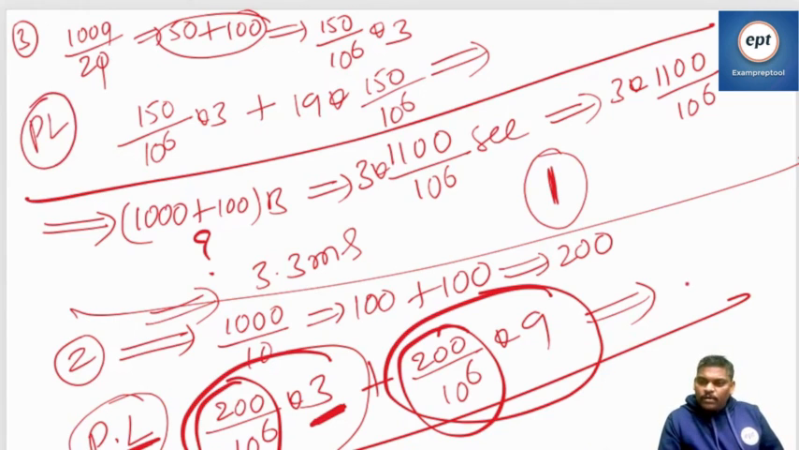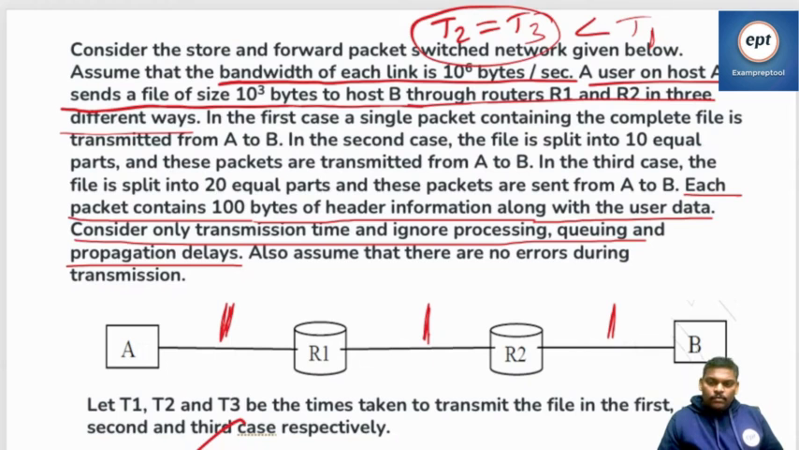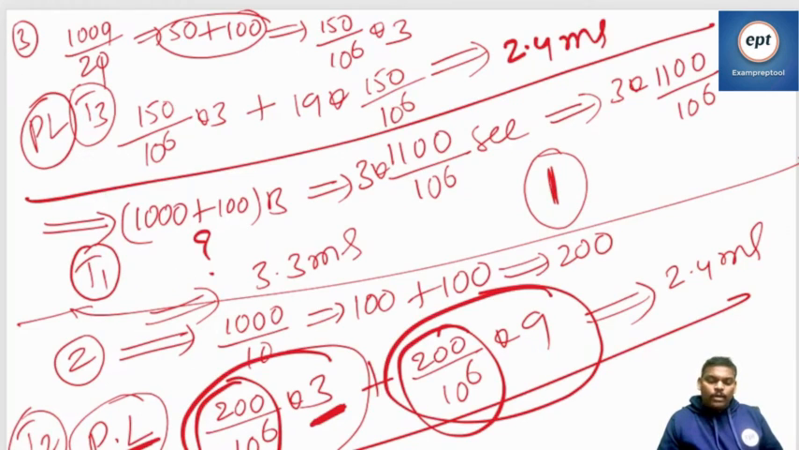Can you say what the second one is? Someone is saying 2.4 milliseconds. This also is 2.4 milliseconds. Someone is saying T3 is 3.3. So calculate properly. I have not done anything. T3, how much? Yeah, I am writing. Someone is saying 3.3 milliseconds. It is also milliseconds. It is also 2.4.